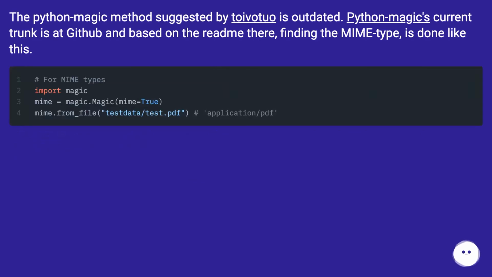The Python magic method suggested by Twavachuo is outdated. Python magic's current trunk is at GitHub, and based on the README there, finding the MIME type is done like this.